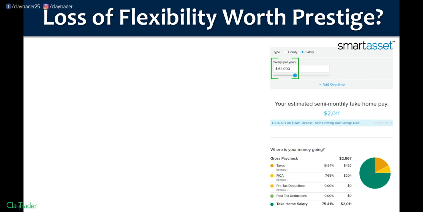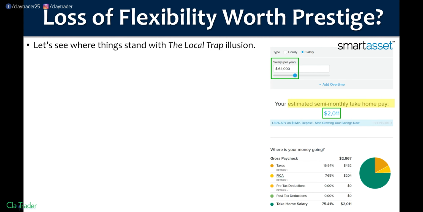So we'll go through this. You're getting used to seeing it. SmartAsset calculator, figure out the take-home pay. Again, you're getting all that, $2,011 twice per month. So let's see where things stand if you allow the local trap illusion to get in your way. It pulls you off the path. There's this illusion out there, and you walk off the slab method. That's going to take your take-home pay to $4,022, which is solid, right? I mean, at least the degree field was a good choice.